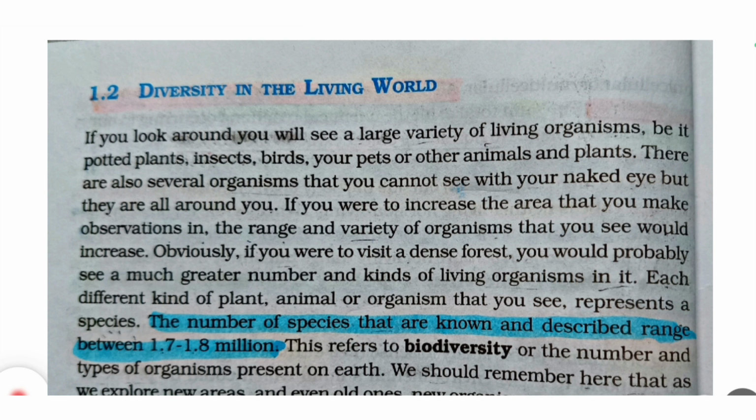So, just think, if we have so many varieties of animals inside our house, जब हम घर से बाहर कहीं बड़े एरिया में जाएंगे या जंगल में जाएंगे तो क्या होगा? You'd probably see a much greater number and kind of living organisms, right?